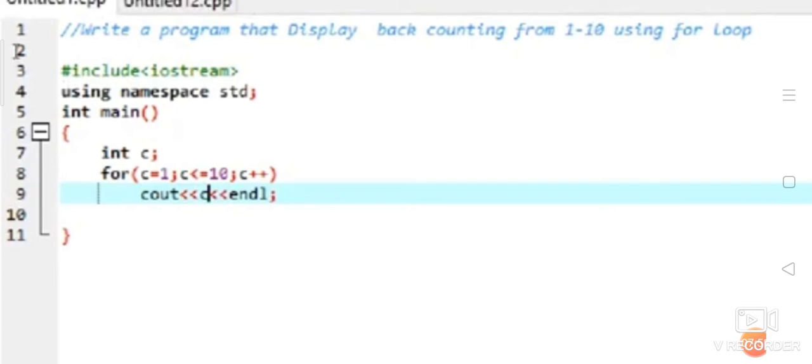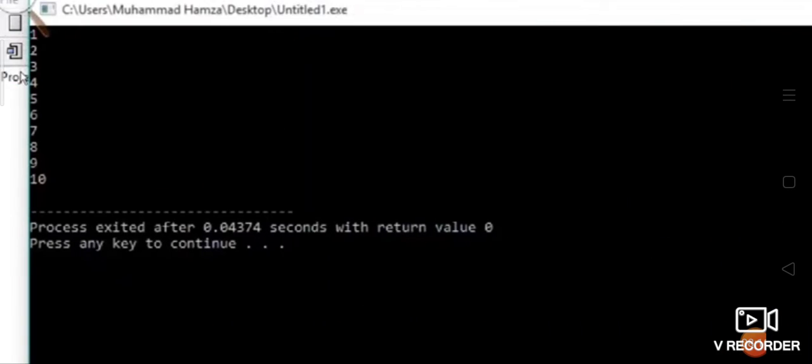C is no longer 1. C is now 2. So 2 is less than or equal to 10. Condition true. So 2 gets printed. With endl, control comes to the next line. Then 3. 3 is less than or equal to 10. Condition true. So 3. Likewise, this goes on till 10 gets printed. And again C gets incremented. Now C becomes 11. When C is 11, 11 is less than or equal to 10 is false, and the control comes out. That is why you have only the numbers printed from 1 to 10. Okay, this is how a for loop works.